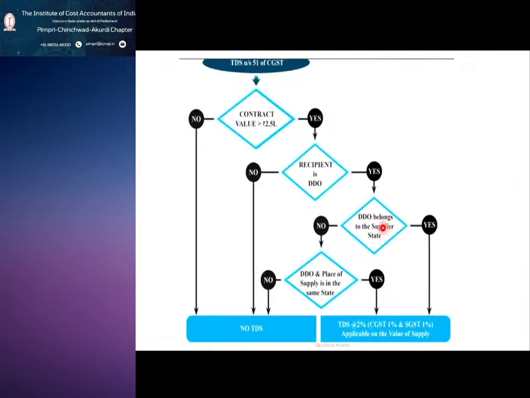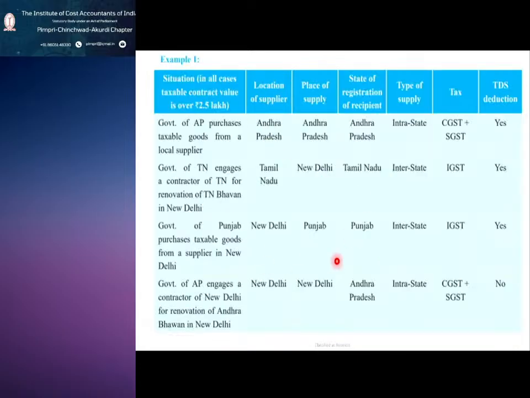If the DDO belongs to the supplier state, yes, then you are eligible for TDS. That means tomorrow when they are going to make you the payment, they will deduct the TDS. So first option is clear, like DDO belongs to the supplier state. We will see this example, so you will have good clarity here.